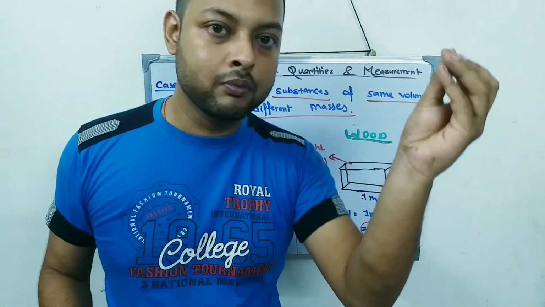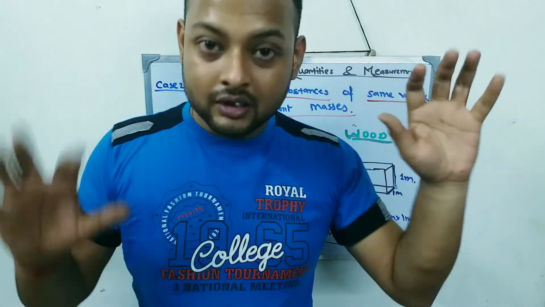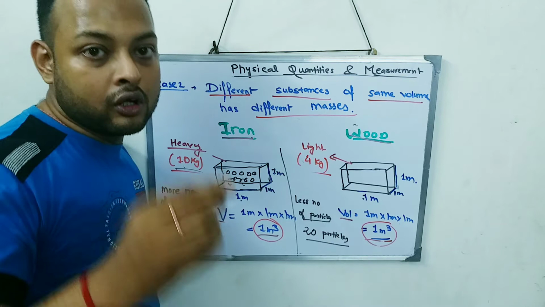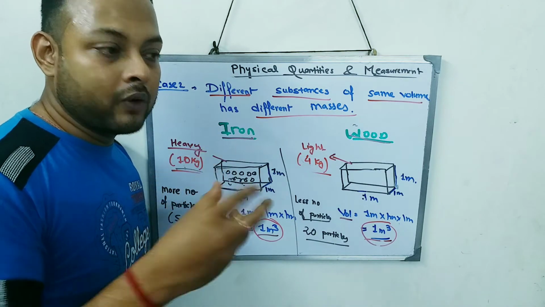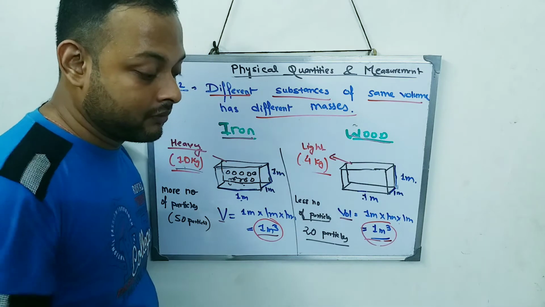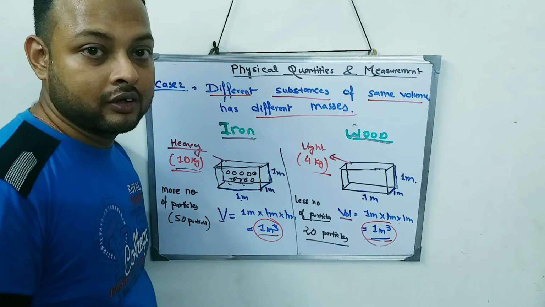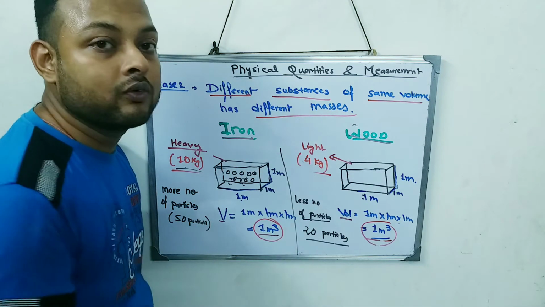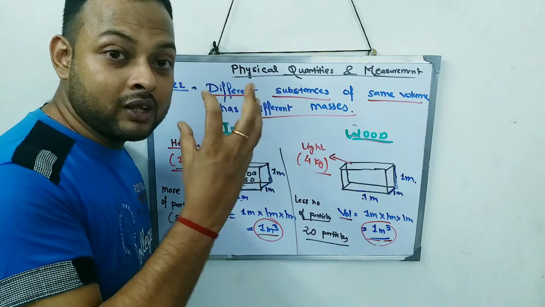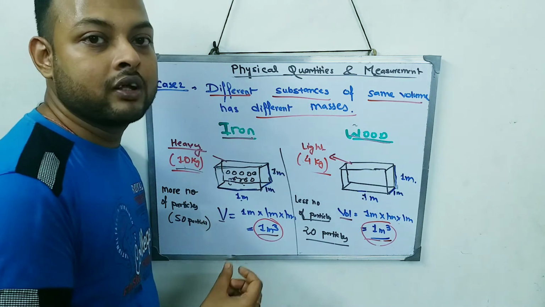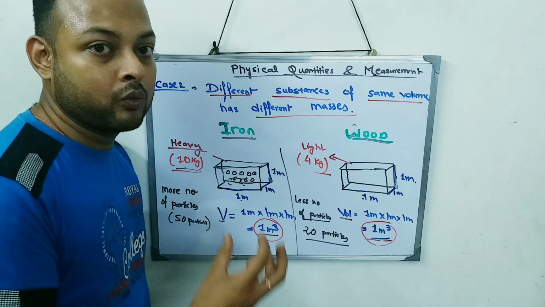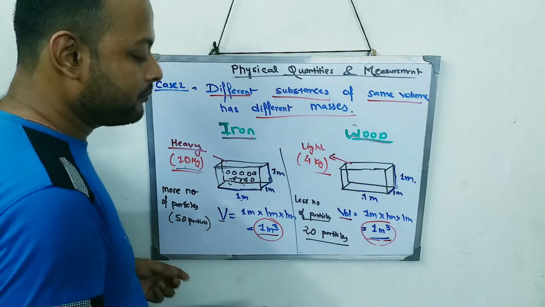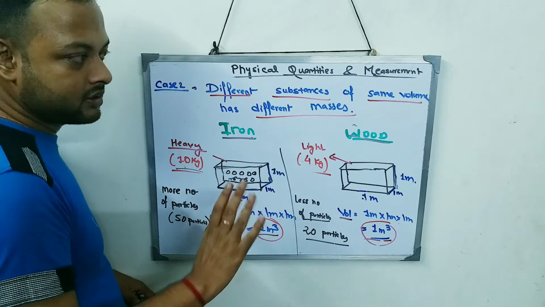So more particles will have more mass, less particles will have less mass. You have to understand why this is happening, because physics is all about logic and reasons. Like the story that Newton saw the apple falling, or it fell on his head. The reason why it fell down, why didn't it fall up? So the logic and reasons are very important in physics. You have to know why this thing is happening. If you know the reason why, then physics becomes easy for you. So I hope this is clear to you.